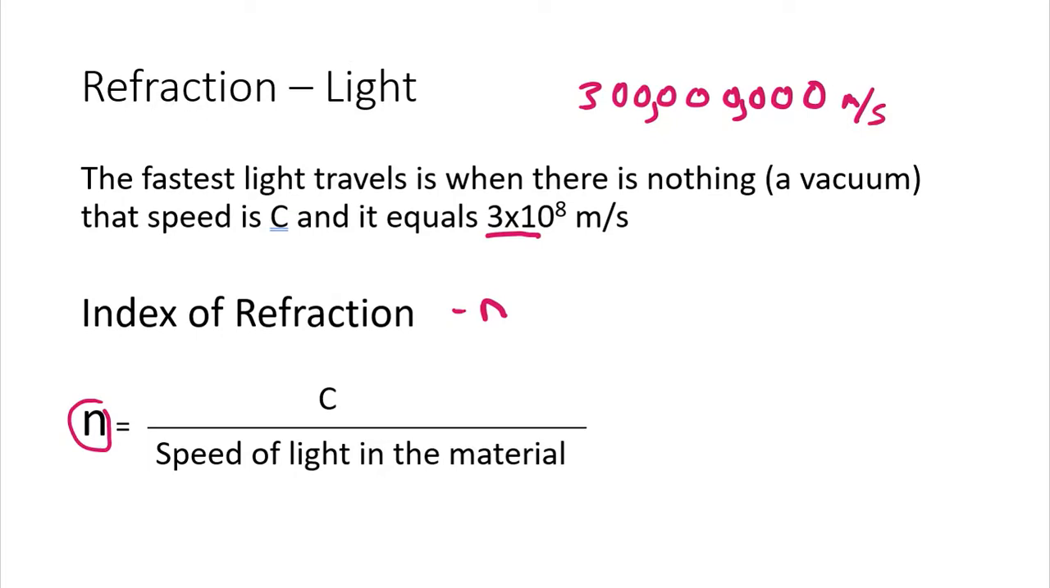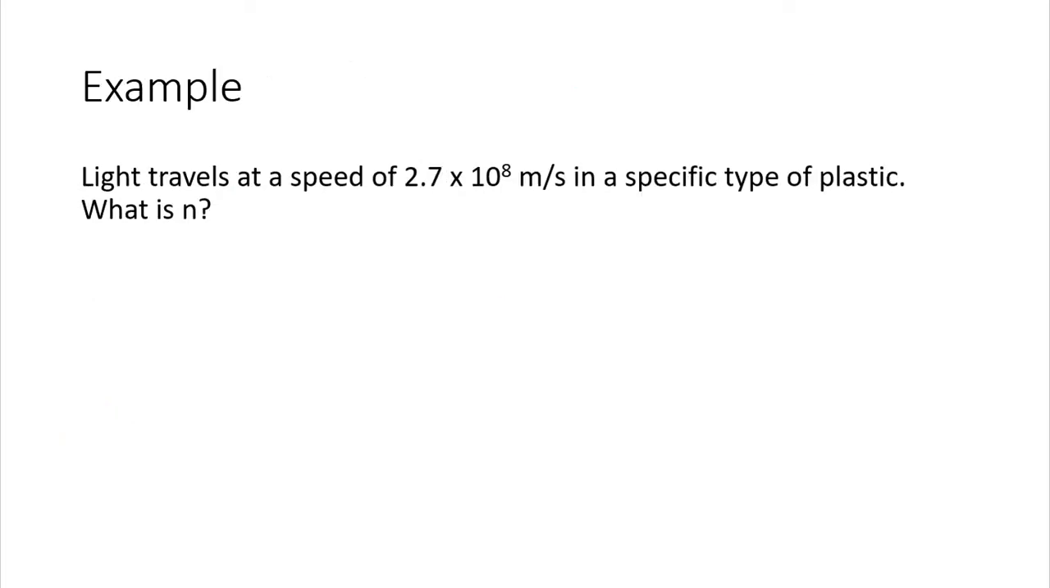Okay, let's go to some examples. All right, so let's say we have this type of plastic, and we measure the speed of light in that plastic, and we're saying that the speed of light in the plastic is 2.7 times 10 to the 8th meters per second. What is the index of refraction for that plastic?